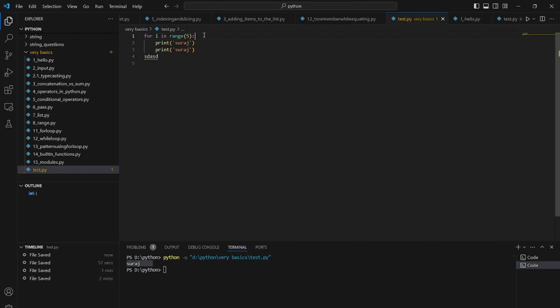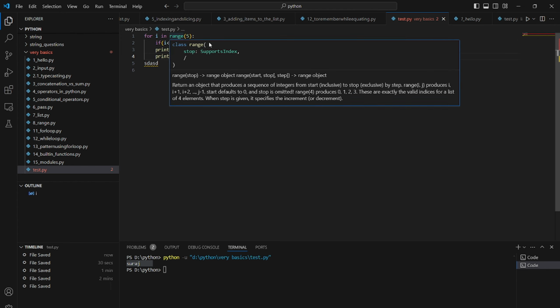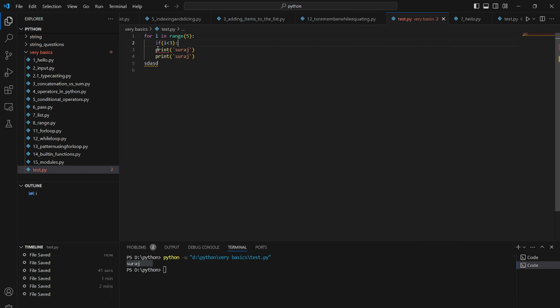Again, if I want to include an if statement, if i is less than 3, then only print this. Then I have to include these two print functions inside of this if. To do that, again I have to give space here. If we see the first print Suraj, the first code is inside of the if condition, but the second is not inside the if condition, it is only inside the for loop.